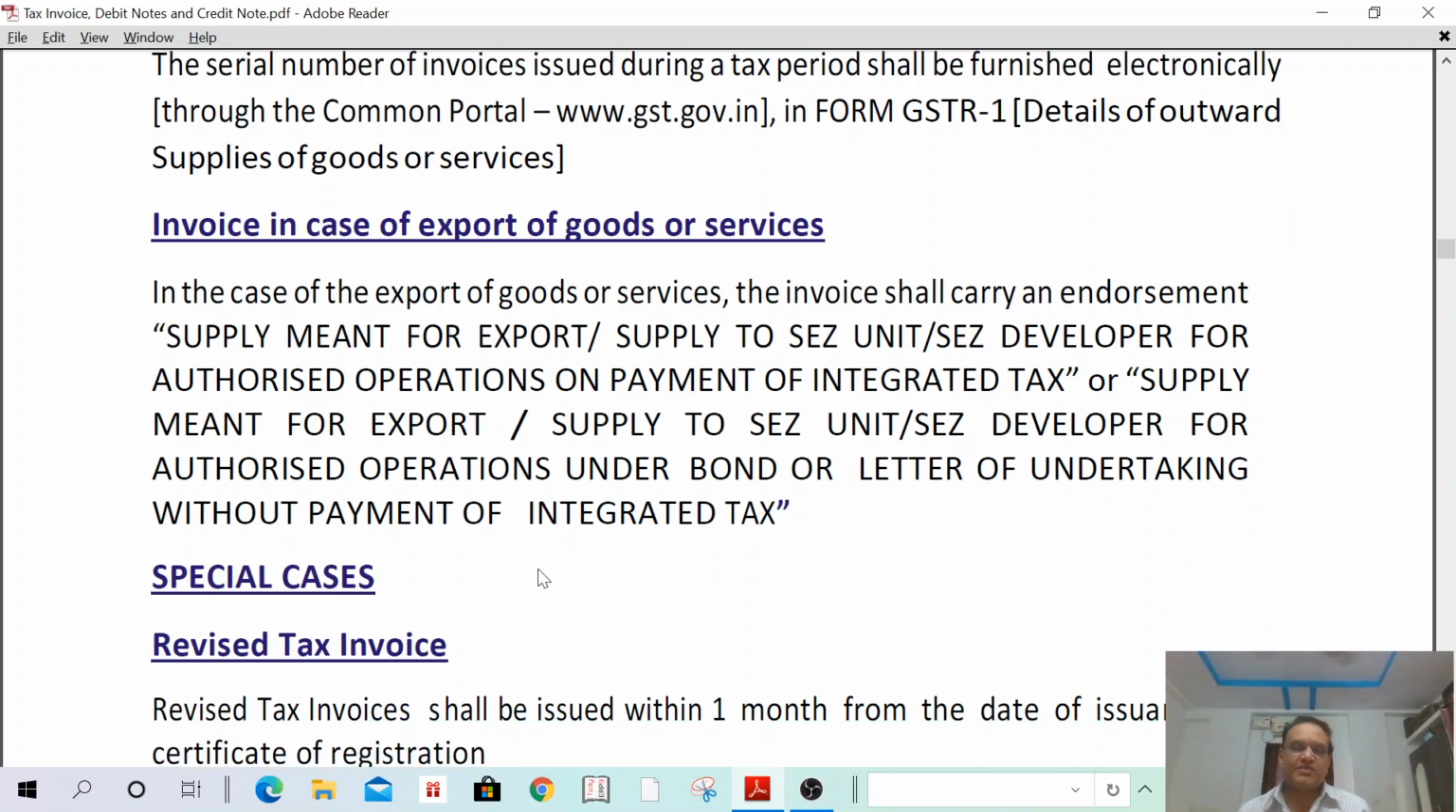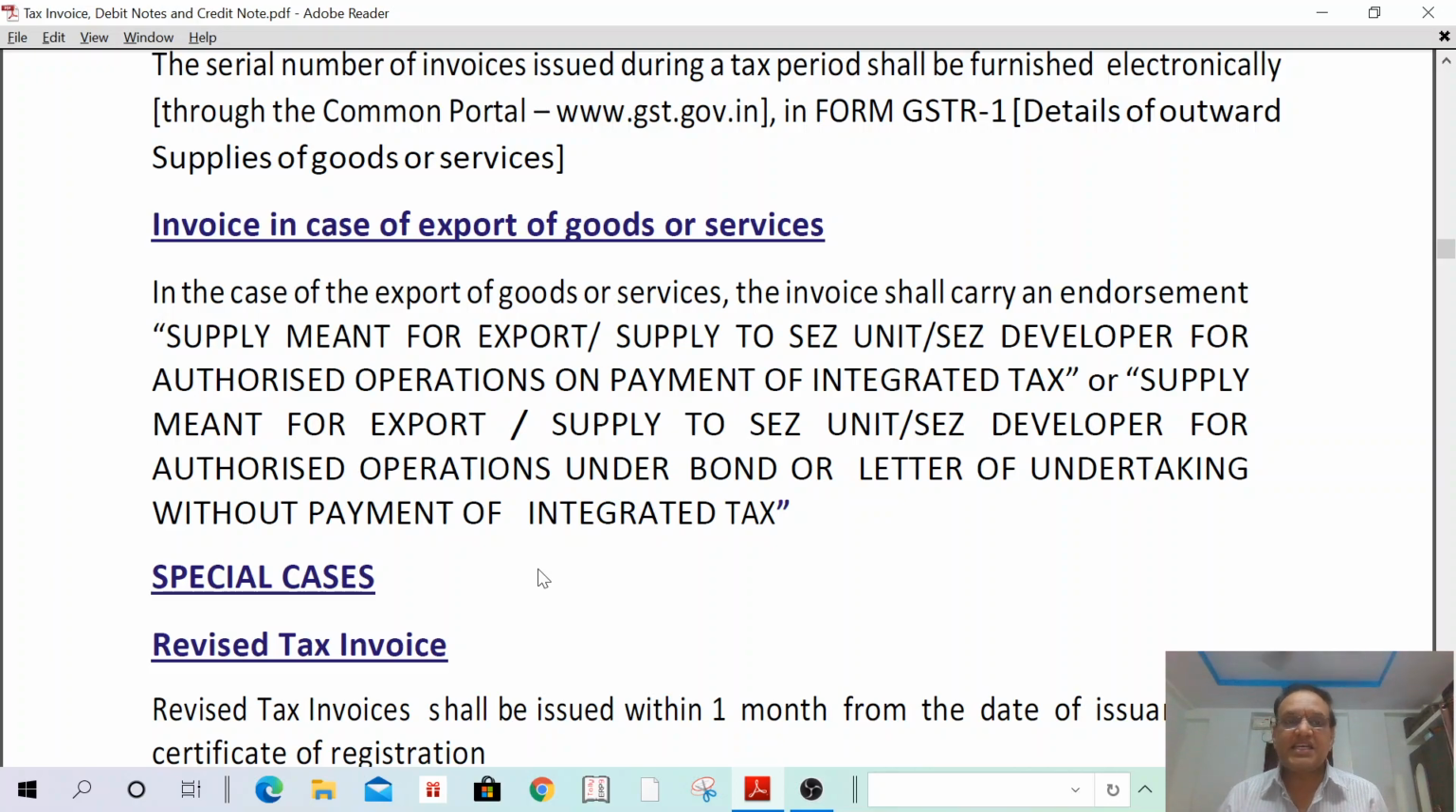Invoice in case of export of goods. If I make any supplies of export of goods or services, there are two types. One is supplies made out of state, out of the country, that is export of goods. Second is supplies made to an SEZ unit or SEZ developer. It is also treated as export of goods, because it is treated as a location outside India, although it is within India.